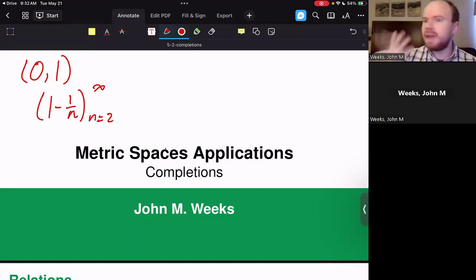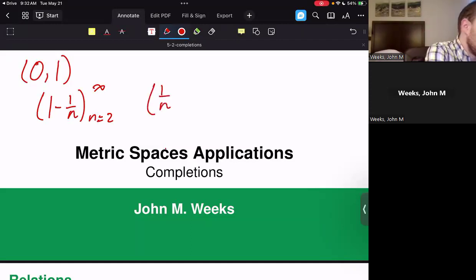Now, you might say, John, well, if I had just extended my open interval one more number, then I would have something that is a limit point. So doesn't that count for something? Well, for saying something converges in a set, we are saying that not only are all of the points inside of the set, but that the limit point itself is also inside of the set. So we would need the point 1 in our set in order for this sequence to converge. And similarly, because of the sequence 1 over n as n goes from 2 to infinity, we would need the point 0 as well.